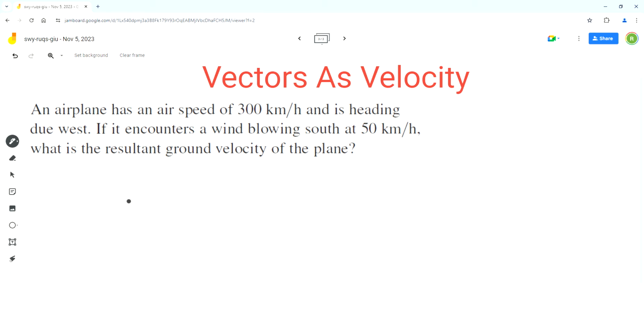So the airplane has an airspeed of 300 kilometers per hour heading west, and west is shown to the left side. So this can be the vector for the airplane's velocity. And the direction is west.